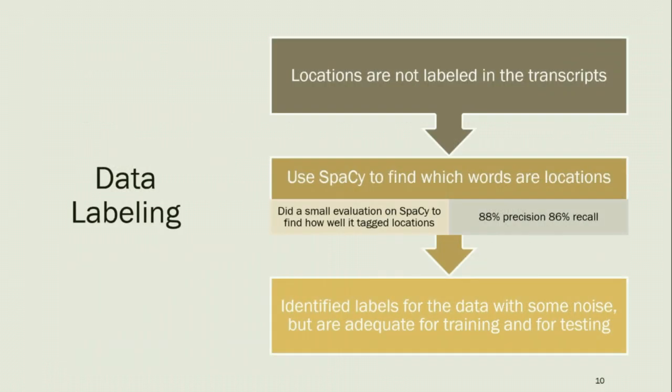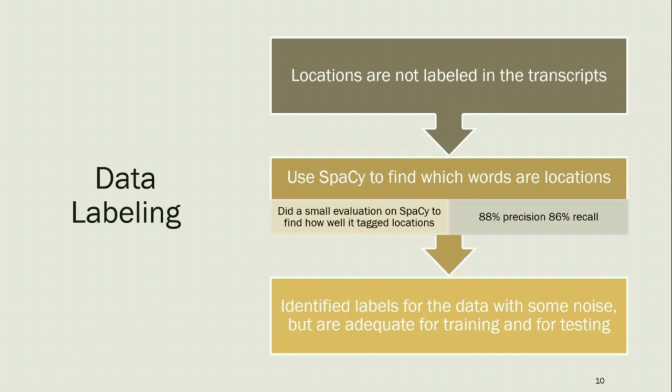So both speaker A and speaker B get the features and are going to be used to make the prediction. So the locations are actually not labeled in the transcripts. We don't know which words are locations. We know exactly what's being said, but we don't know which of those words are locations. And so we actually use the natural language processing library called Spacy to find which of these words are locations. But sometimes Spacy can make a mistake.